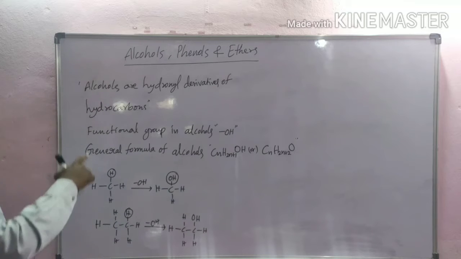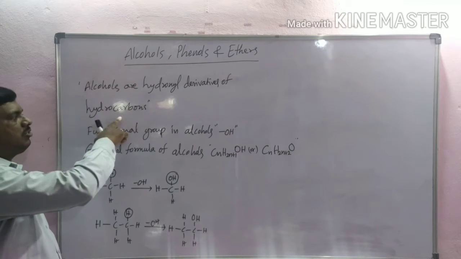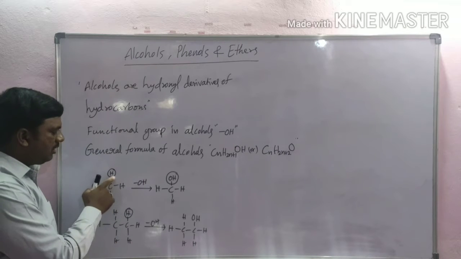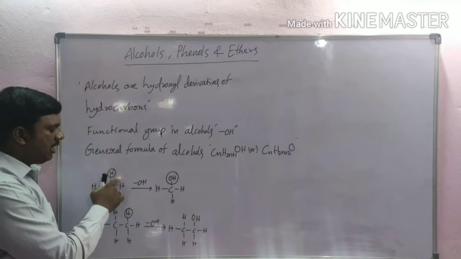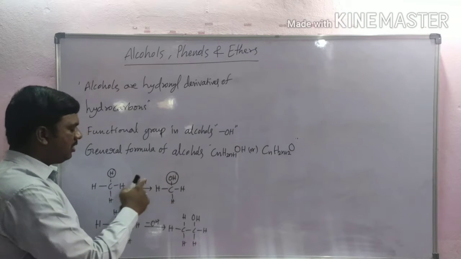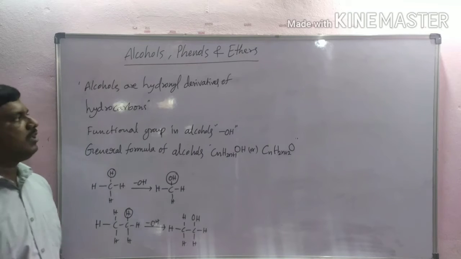Alcohols are hydroxyl derivatives of hydrocarbons. These are formed by the displacement of a hydrogen atom by a hydroxyl group, then the compound formed is alcohol.